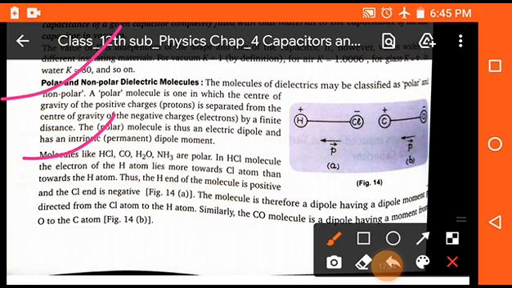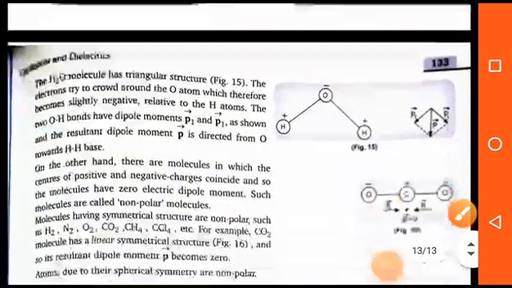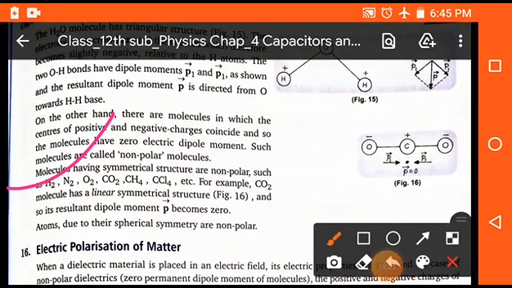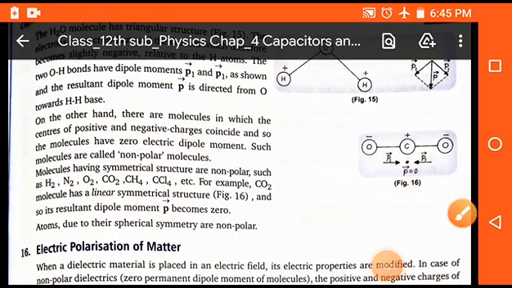These are called polar dielectric materials or molecules. In the case of non-polar, we have some examples like H2, N2, O2, CO2, CH4, CCl4. These are examples of non-polar. It means that here the charge centers coincide, means they are mixed. So we can say that these are examples of non-polar dielectrics.